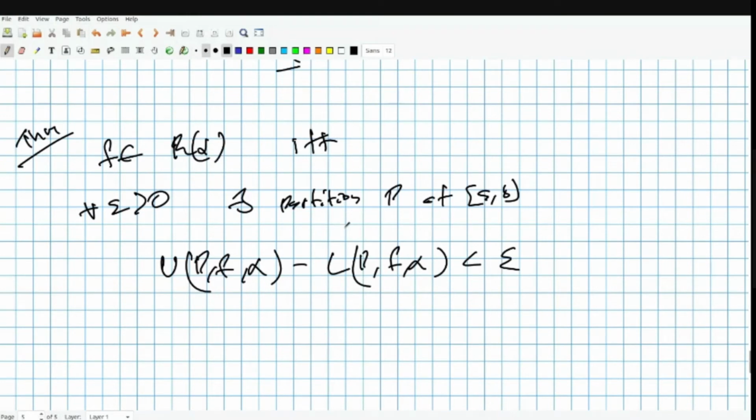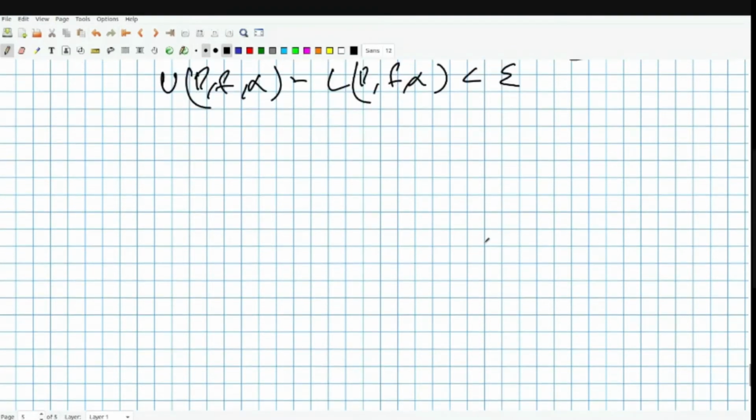Okay, so the if and only if part is not that hard. All you have to do is this. If we have both things equal, the definition of supremum and infimum will actually give you this. Essentially, you can consider some epsilon by 2 or something. And if you have this definition, then you can consider epsilon to converge somewhere and say that U(P, f, alpha) minus L(P, f, alpha), you can find P star such that this sequence converges to 0. Hence the infima and suprema become equal. Okay.